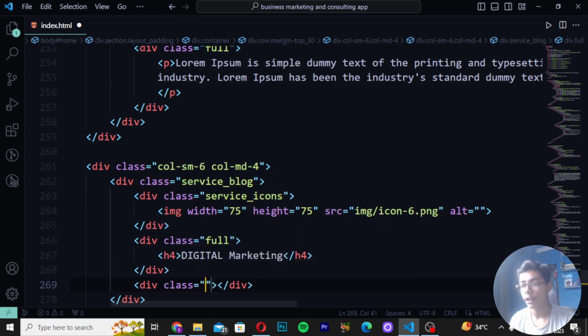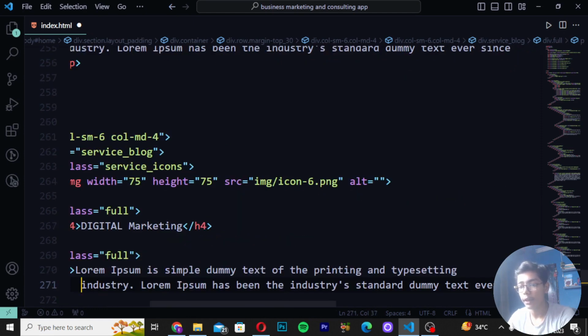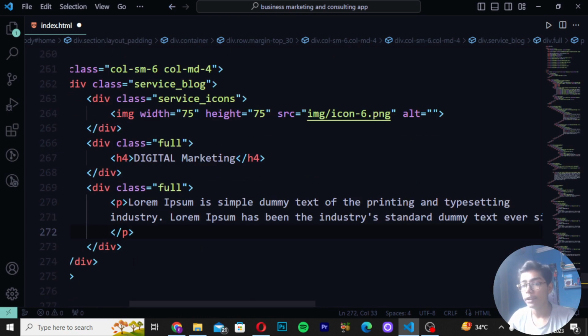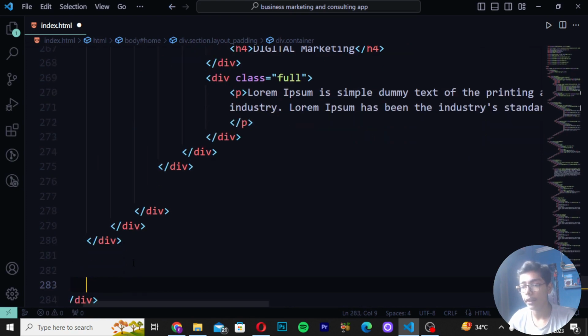Then write div class full. Then write a p tag, paste the tags which we have copied, and then move and press enter here as well. Now when you have done that, simply move down, give space, and then move down after the three divs as well.